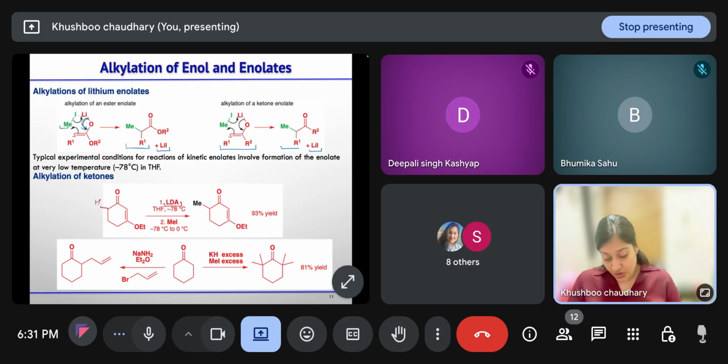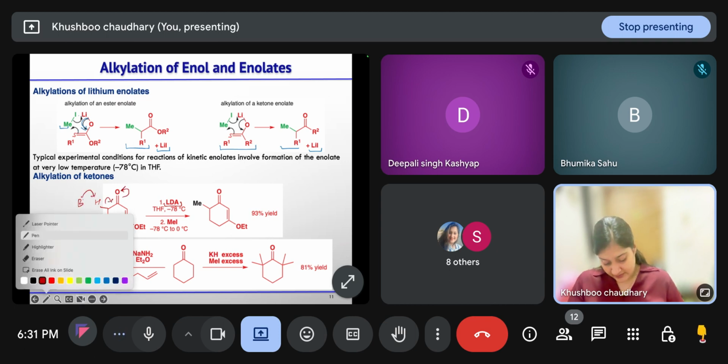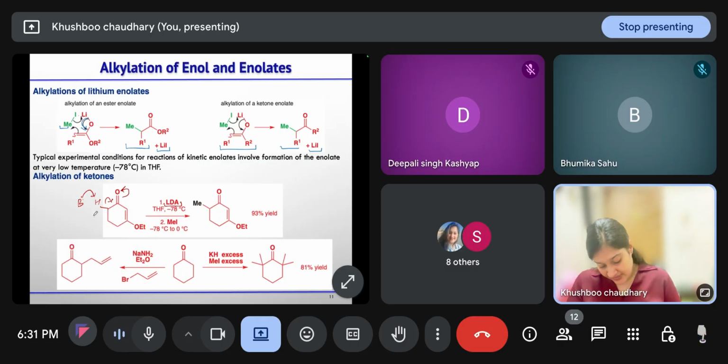Okay. So LDA will take this proton at the alpha position. After the proton abstraction, I'm writing it as base, it will form this enolate first. So let me write the intermediate. Now this will react with methyl iodide, and you will get the alpha alkylated product. Is this clear?